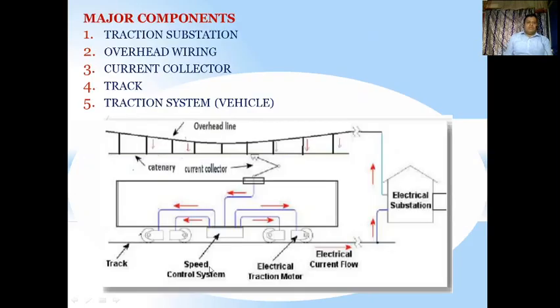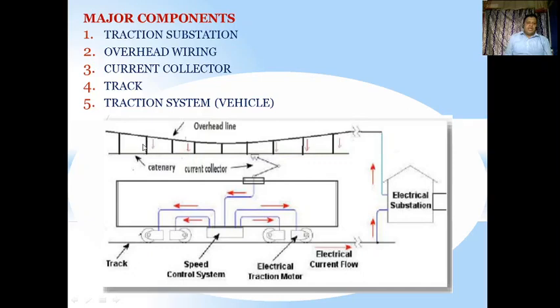So we will talk about the major components now: traction substation, overhead wiring, current collector, track, and a traction system. These are the major components. One is the traction substation, where you have these trains moving, and overhead wiring, which is necessary because the power should be continuously supplied to the train. And also the current collector, which will be collecting the current, and there should be a track and the vehicle. The vehicle, overhead wiring, current collector, and track should be there. Those are the components very much necessary.